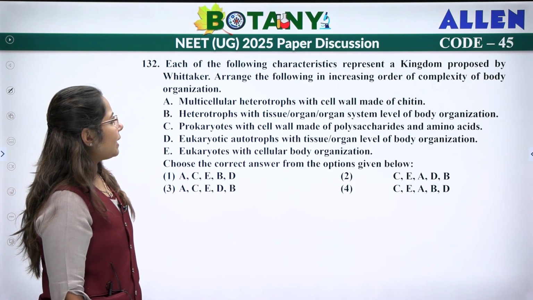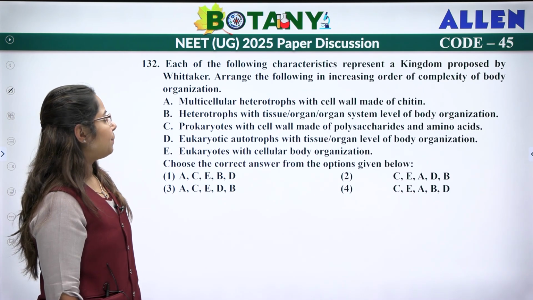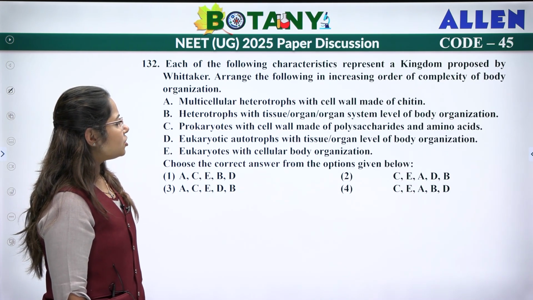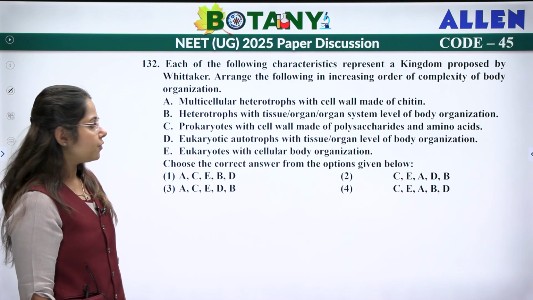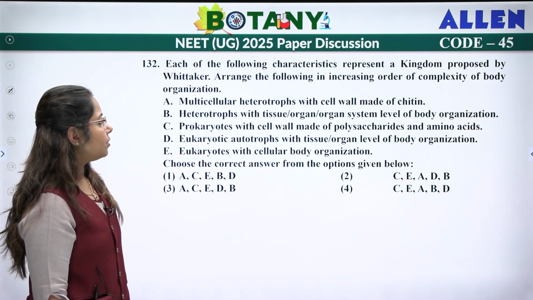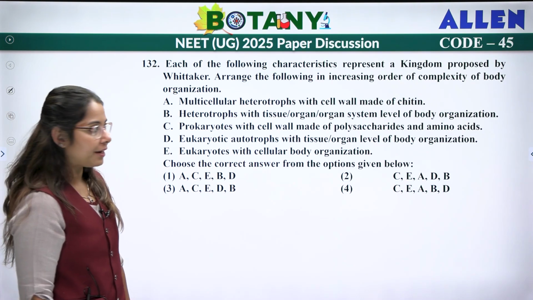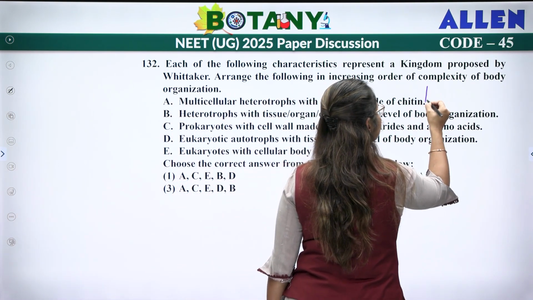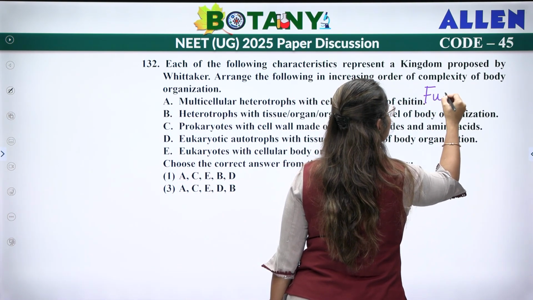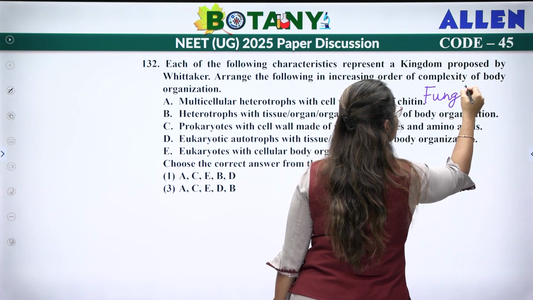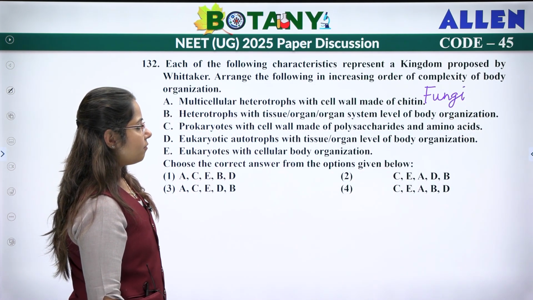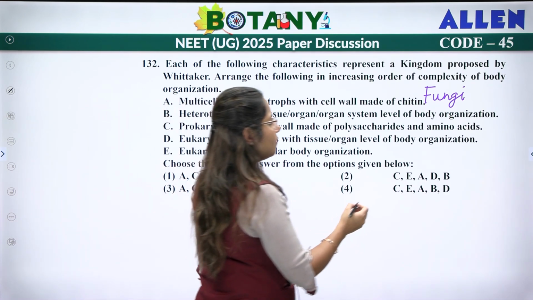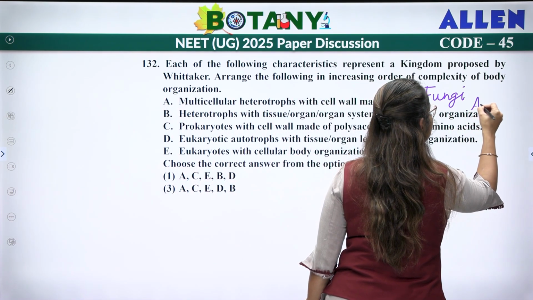Now, which of the following characters represents a kingdom proposed by Whittaker? Arrange the following in increasing order of complexity of the body organization. So, first is multicellular heterotroph with cell wall formation of chitin. This is your fungi. Heterotroph with tissue level or organ level, organ system level of organization. This is your animalia.